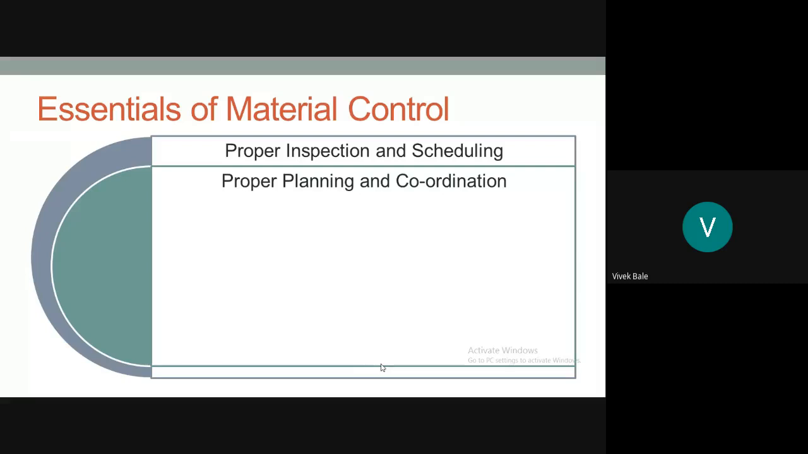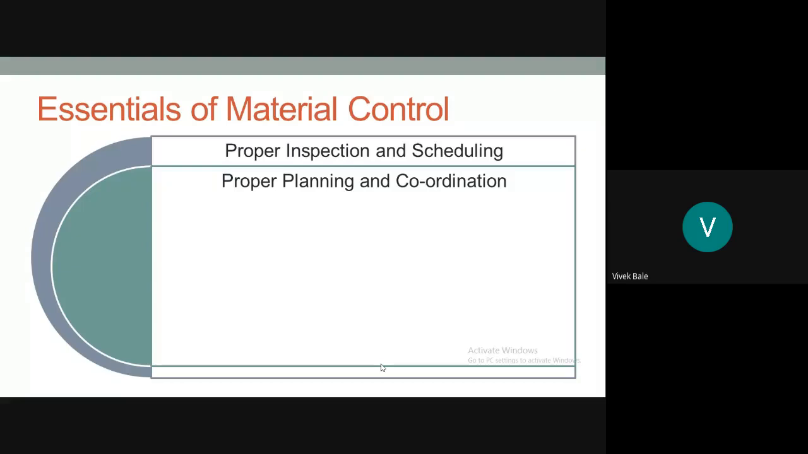Second point is proper planning and coordination. In material control, there should be proper planning and coordination among buying of material, receiving of the material, inspection of the material, storage of material, sales of the material, production of material, and accounting of material, so that the required material is available without any difficulty. When you plan your material requirement and coordinate with the other departments, there will not be any scarcity while manufacturing any of the goods or services.